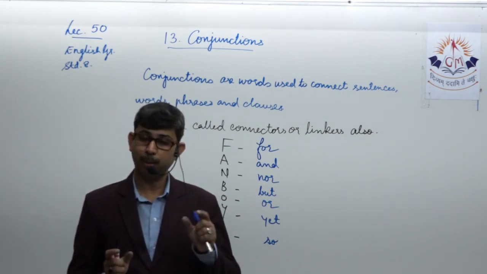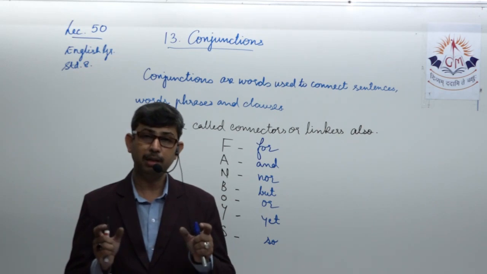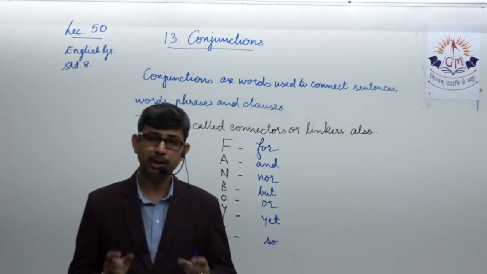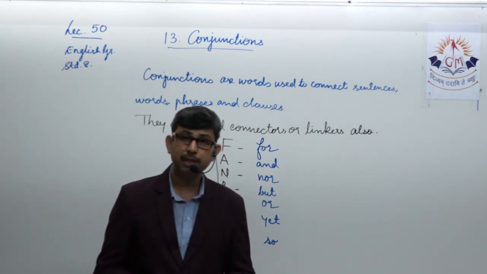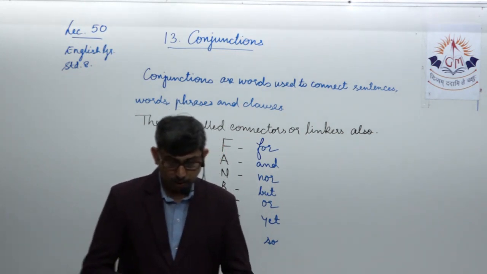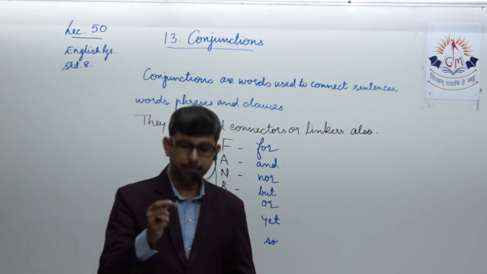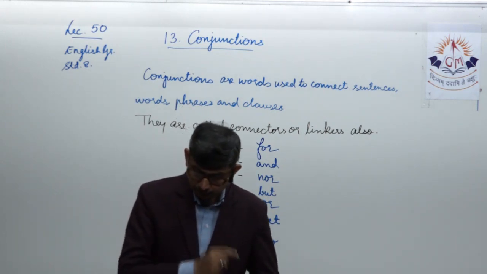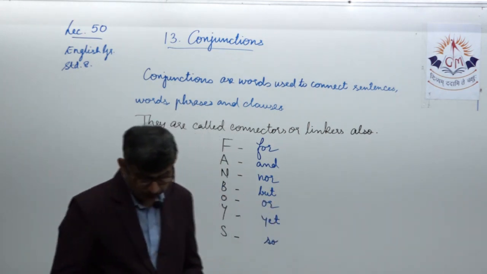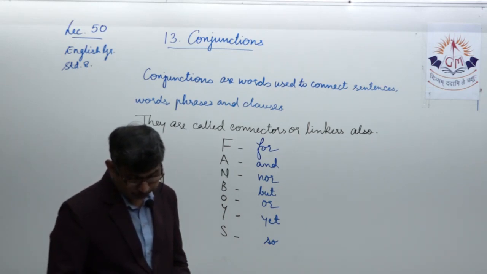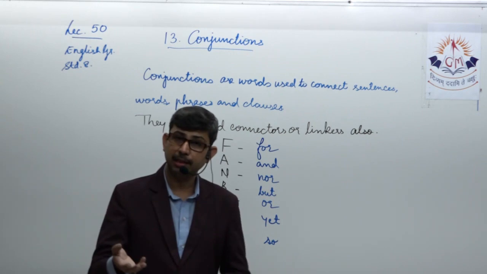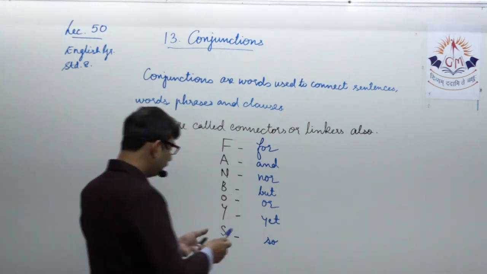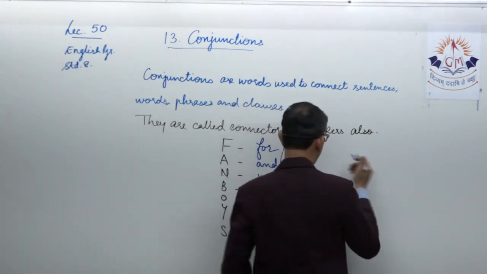independent clauses. Yes, you might have learned this earlier. They are used to join independent clauses. Similarly, they are used to join sentences, words, phrases and clauses. Now let's take an example to understand the concept of coordinating conjunction. This school is very good. And another sentence, the teachers are excellent. Okay, well, let's put these two sentences separately and then try to join them.